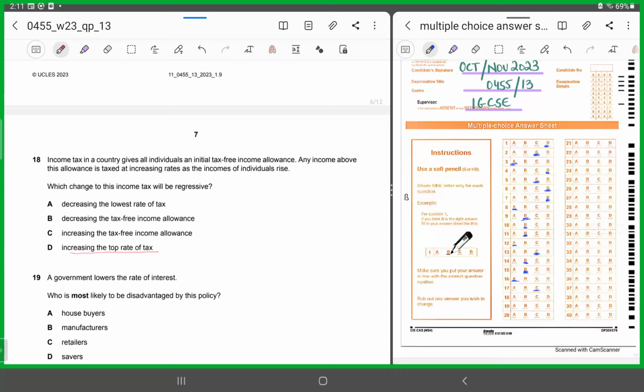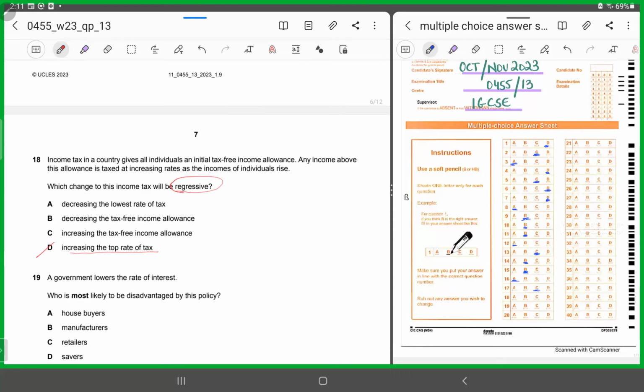D says increasing the top rate of tax. Again, increasing the top rate of tax will not be regressive, it will be progressive in nature. If you want it to be regressive in nature, this means it needs to fall more on lower income levels of people.